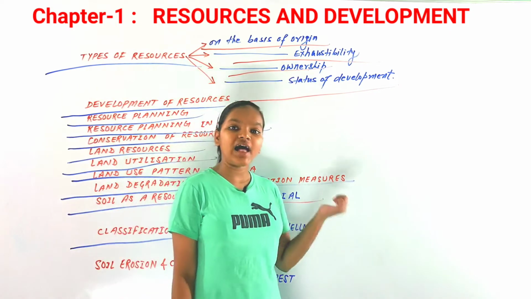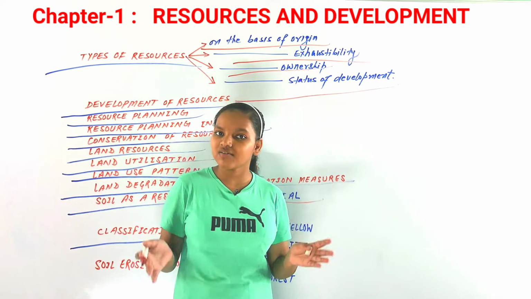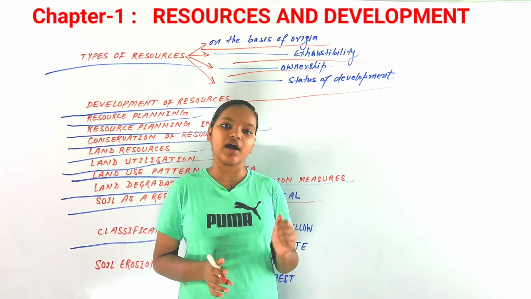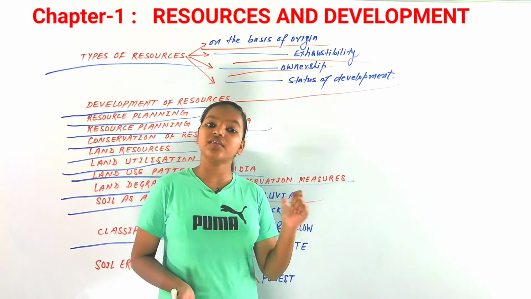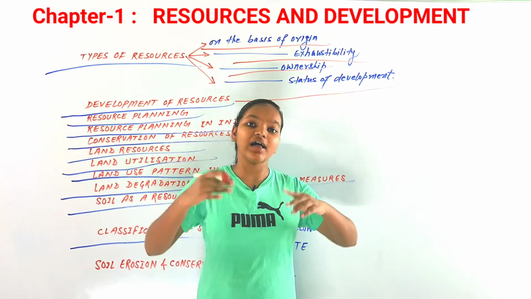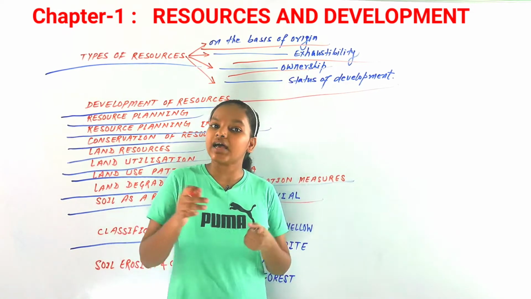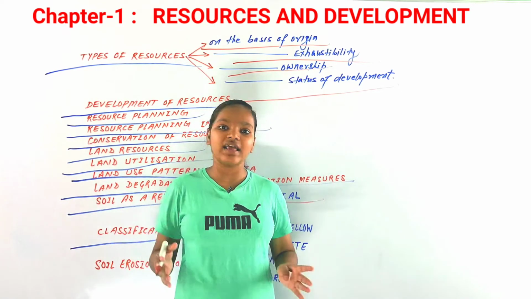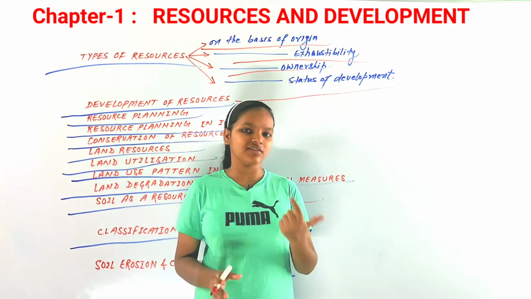So alluvial soil is the most important, or I would say the most widespread soil type in our country. In fact, all the northern plains of our country are formed of this type of soil, alluvial soil. Now they have a rich content of humus in them as well, and they are rich in potassium and phosphoric acids and lime. So that is the composition of this type of soil.